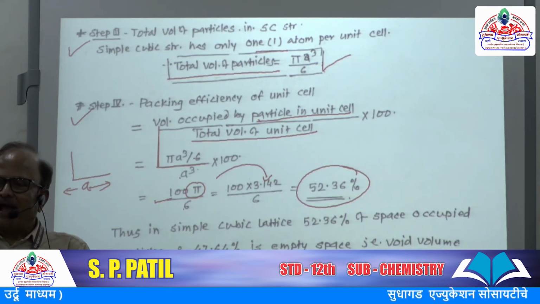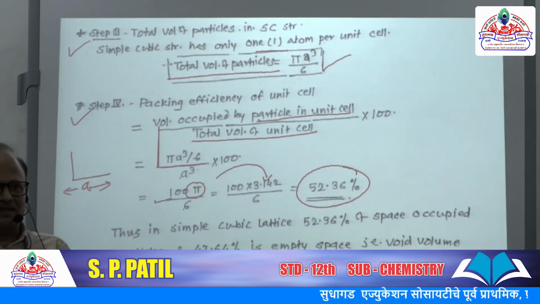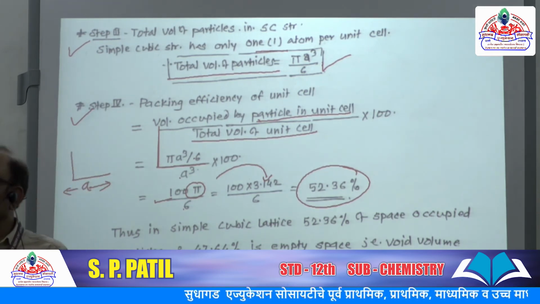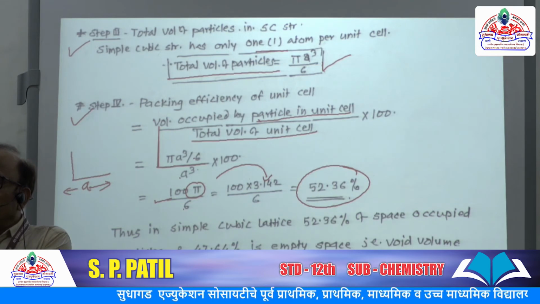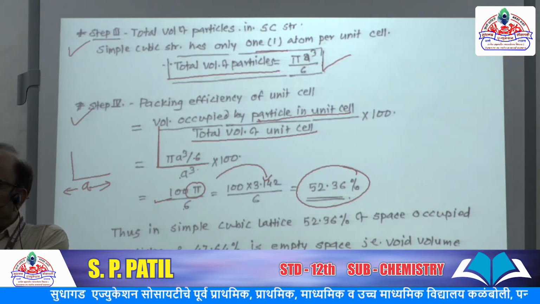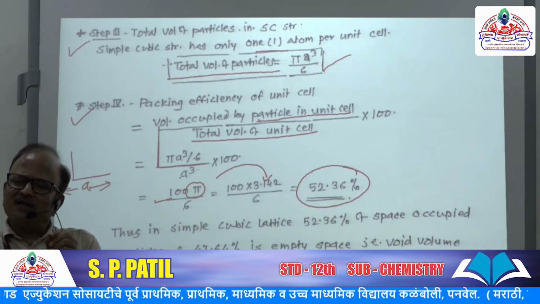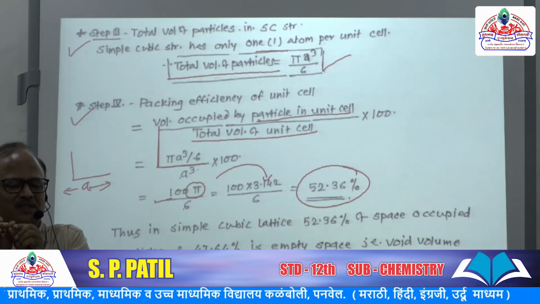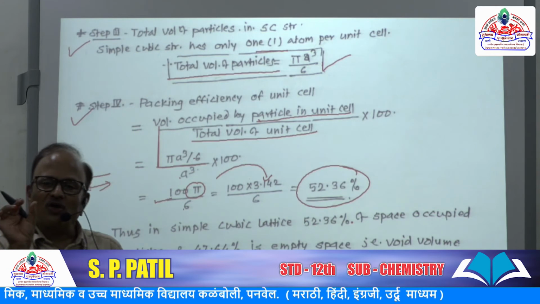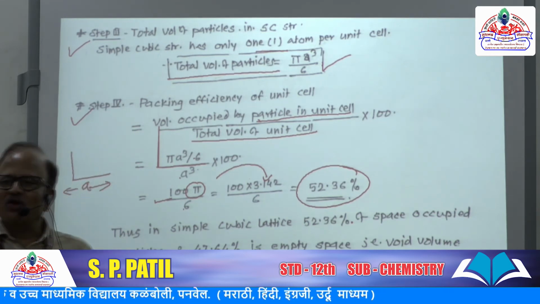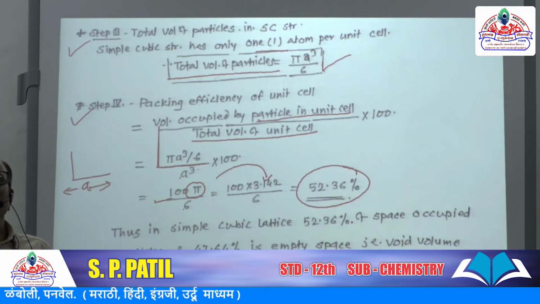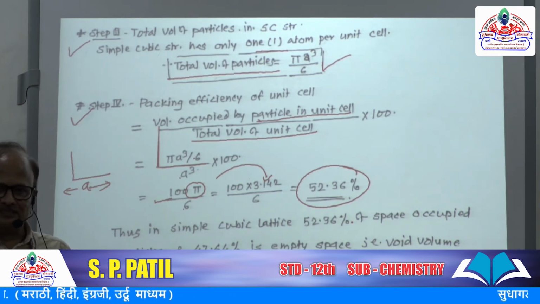Why? And if we try for iron metal, is it possible? No, it is not possible, because the distance between two iron particles is very close. All these particles are very close with each other, and the unoccupied or void space in the unit cell is very, very less.